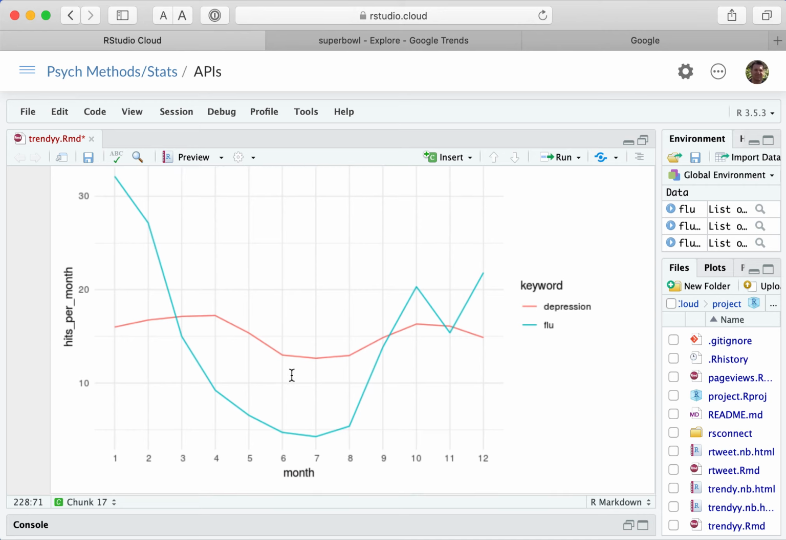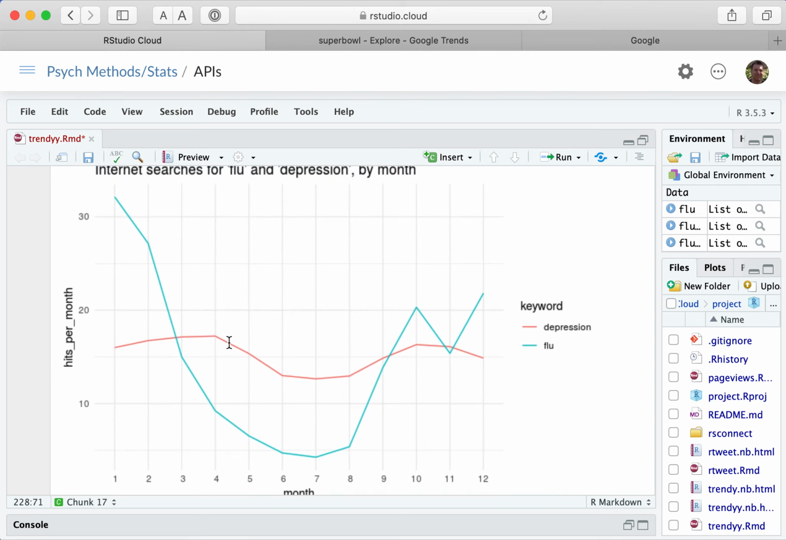Okay, and there you can see, there's that same flu graph that we had before, but now you can kind of see maybe a little bit of seasonality with depression searches. I don't know. Kind of seems like March and April are a little higher than like July, maybe. Maybe people are a little happier in the summer, but obviously not nearly as strong as for flu.